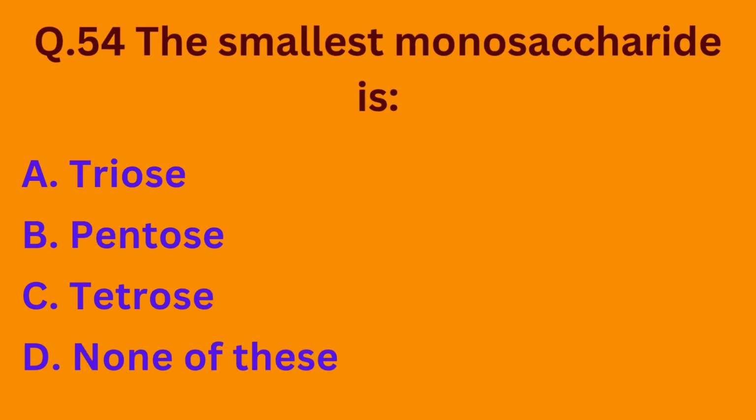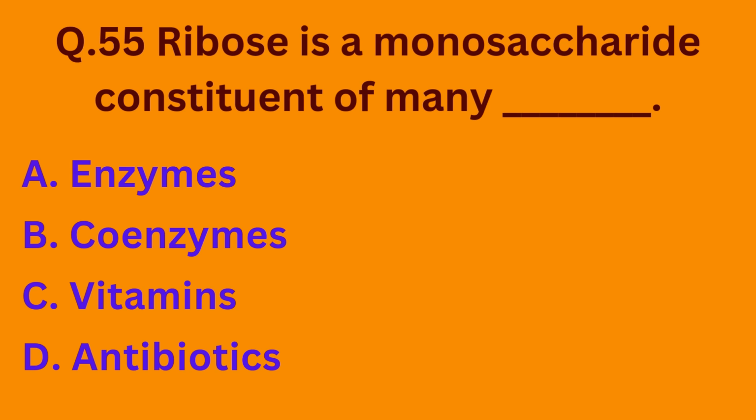Question number 54. The smallest monosaccharide is option A triose, option B pentose, option C tetrose, option D none of these. So basically triose is the smallest monosaccharide. Question number 55.